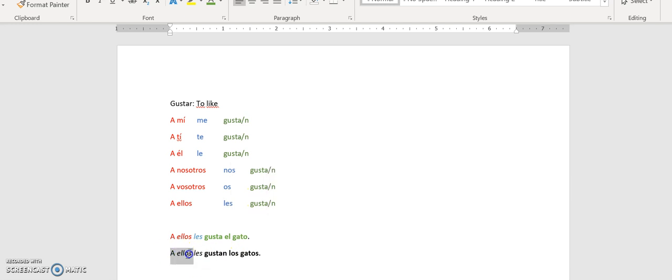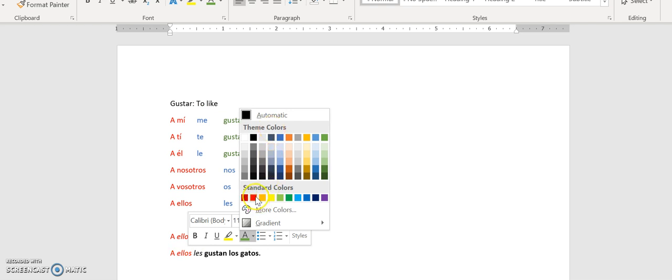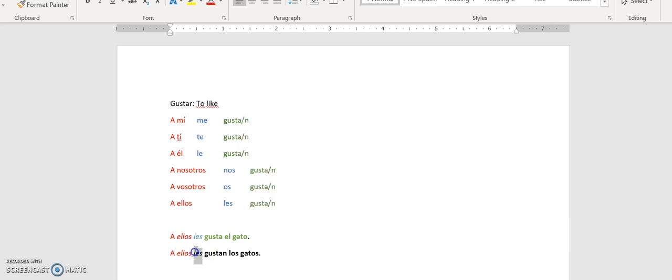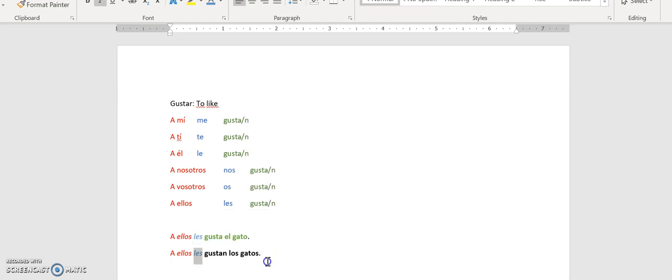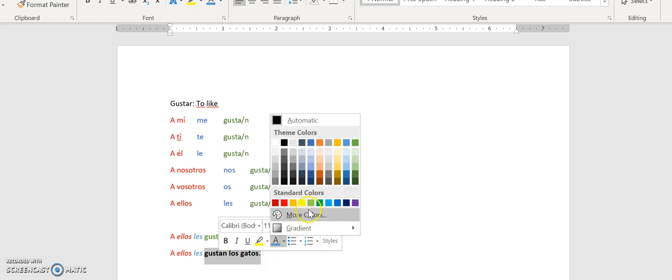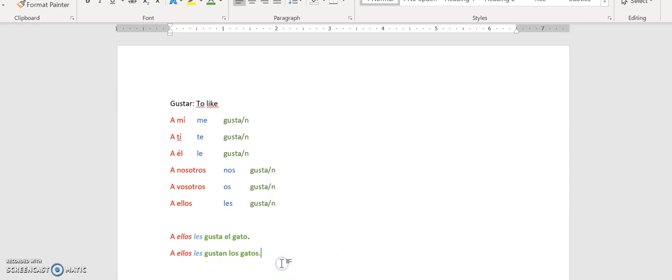Then over here, again, we have a ellos, and then les goes with a ellos. However, now we're talking about los gatos. So los gatos is plural. So instead of using gusta, we use gustan. So plural at the N, and then los gatos is plural. So here we have a ellos les gustan los gatos.